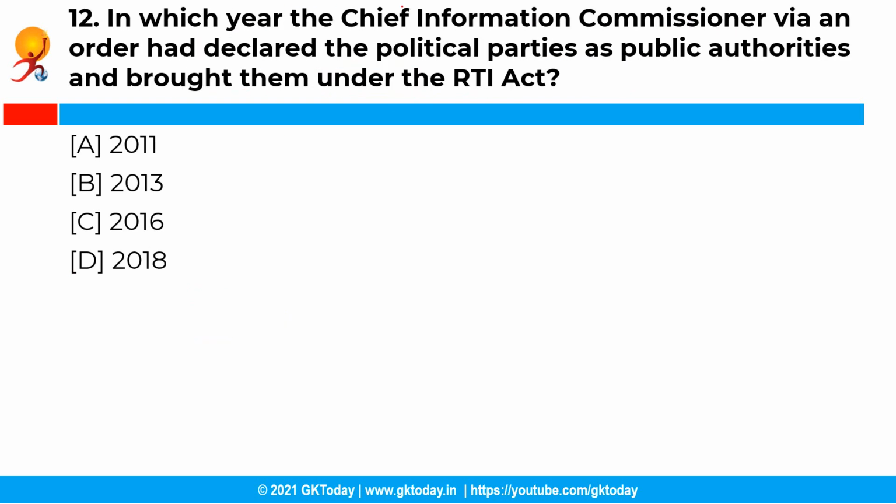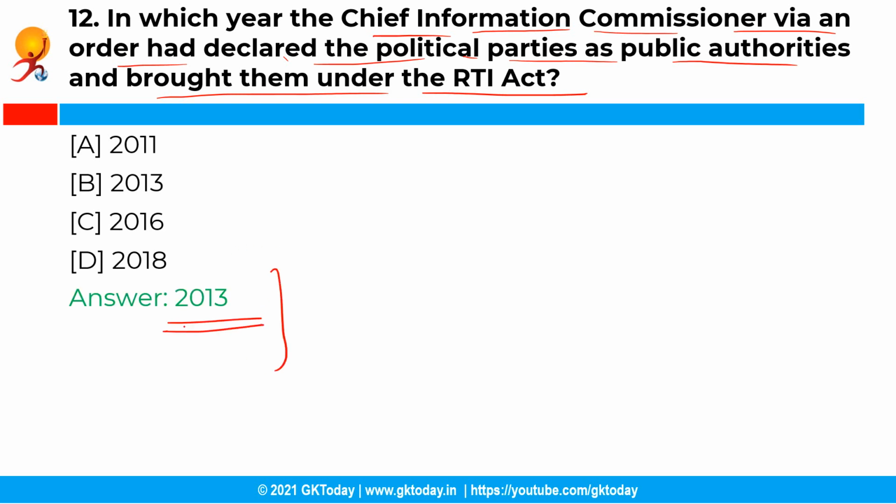Now the next question is, in which year the Chief Information Commissioner via an order had declared the political parties as public authorities and brought them under the RTI Act? So you have the following options and the correct answer is option B, that is the year 2013. So in June 2013, the Chief Information Commissioner through an order had declared the political parties as public authorities and brought them under the Right to Information Act. It also asked them to appoint appellate bodies to answer RTI queries.